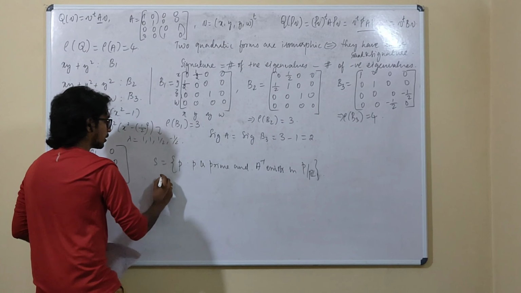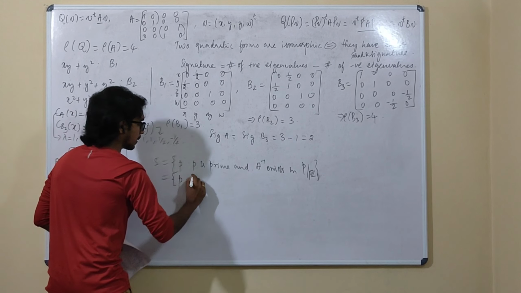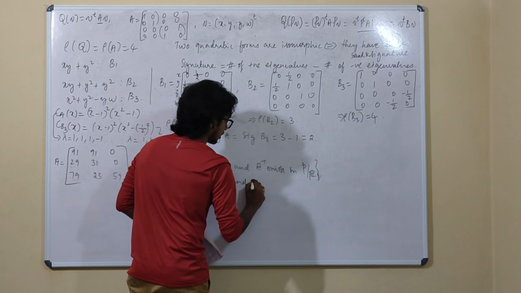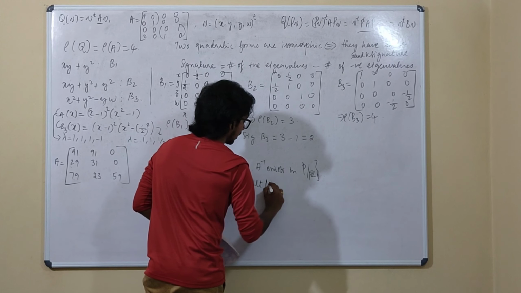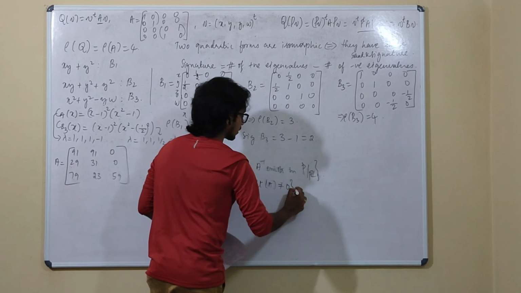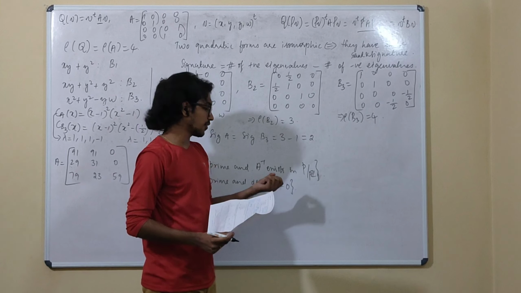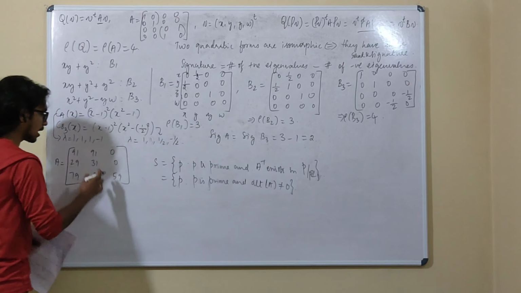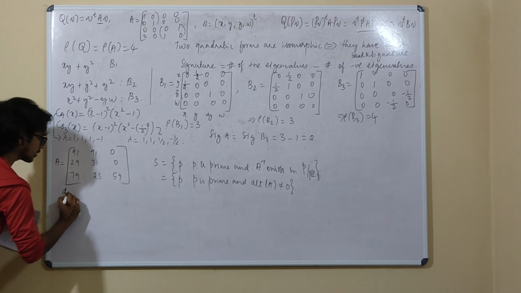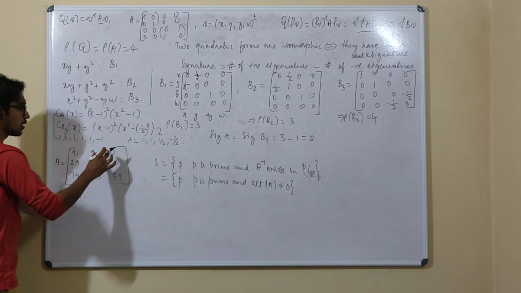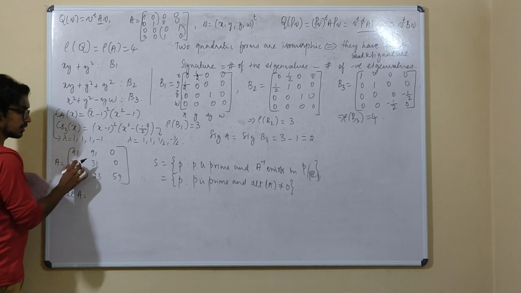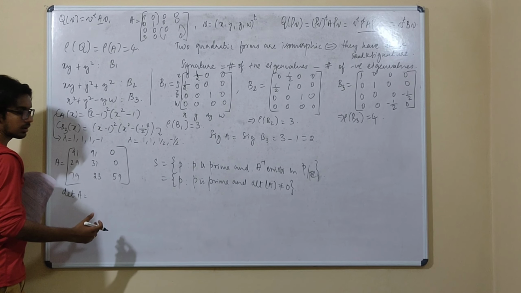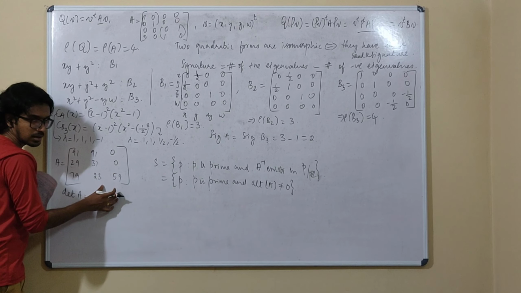So this can also be put in another form: the set of all primes P such that P is prime and the determinant of A is non-zero. If the inverse has to exist, then we must be able to identify the determinant, and that has to be non-zero. Just identify the determinant of this matrix. Determinant of A. Usually we calculate the determinant with the help of the first row. Here you can pick the last column.